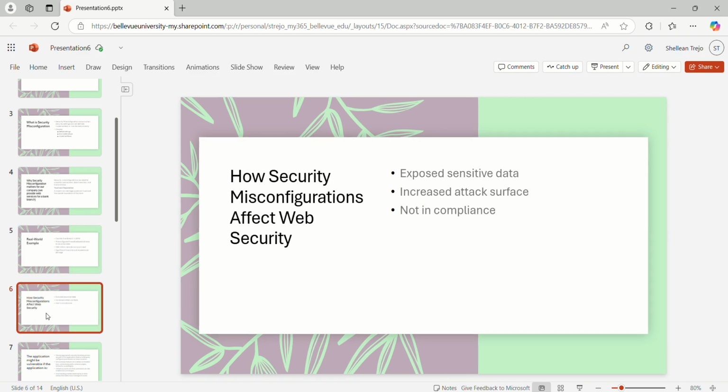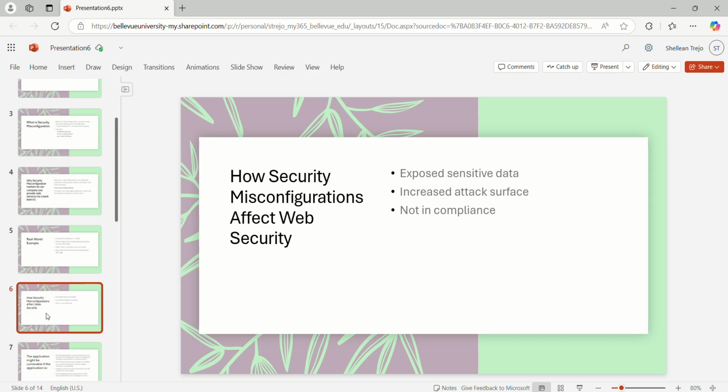How security misconfigurations affect web security: expose sensitive data, increased attack surface, and non-compliance. Security misconfigurations can create several vulnerabilities that profoundly affect our web security.